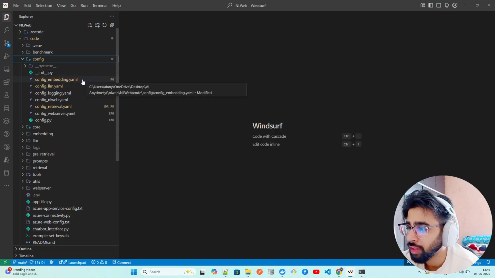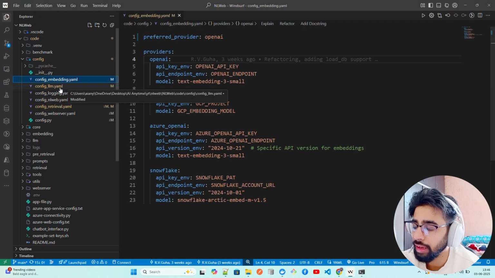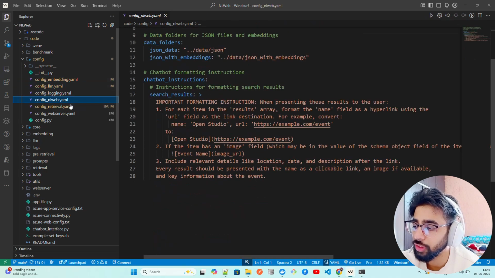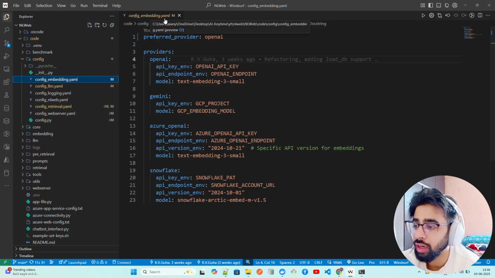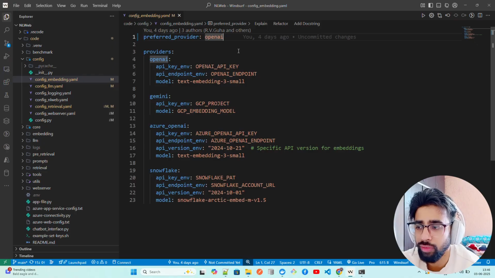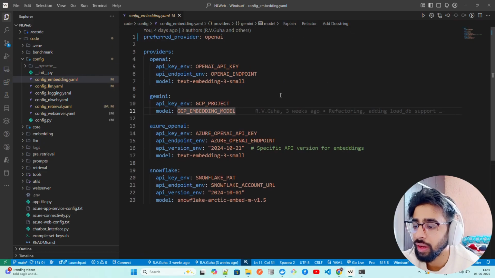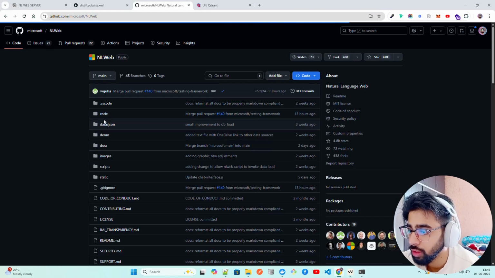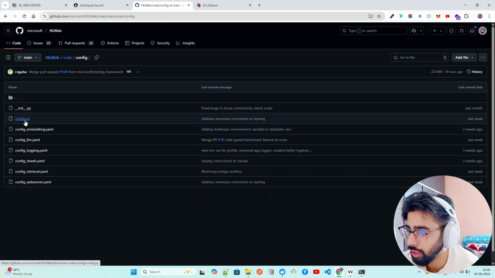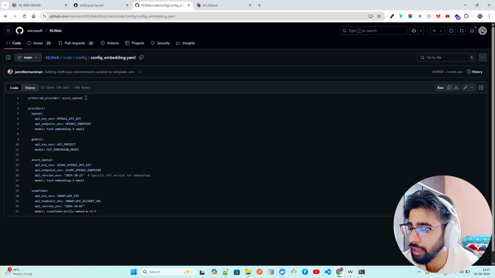They have an embedding YAML, an LLM YAML, a retrieval YAML, and a web server YAML. So you have to make some changes. In the config embedding YAML, you can see we are using an OpenAI model for embedding, like ADA002, text embedding 3 small, or any other model. We have to make a change, and I'll show you what changes we have to make. So the preferred provider is OpenAI. If you just clone it, let me go back to the main GitHub repository, go to config, embedding, and here it will be Azure OpenAI by default.